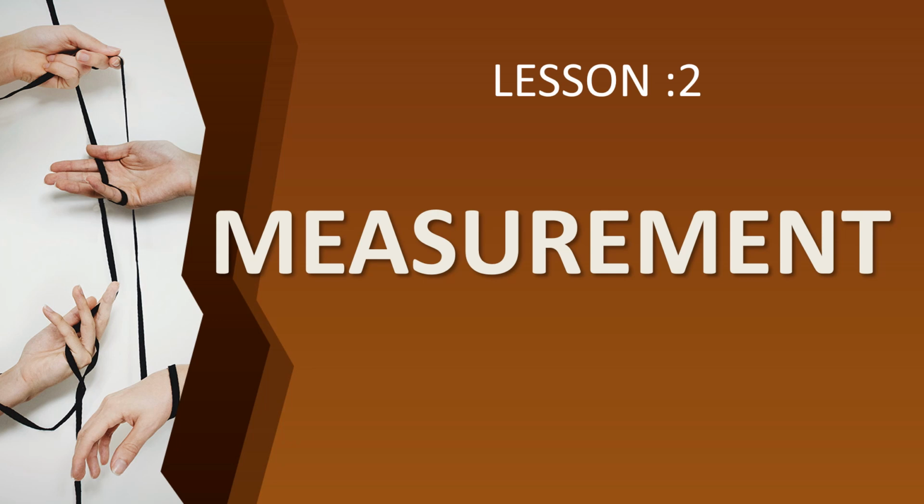And then we can find the time interval by using the stopwatch. Okay children, by using the stopwatch we can measure the time interval. So what does time interval mean? Time interval is the duration between two events. This question I had asked in the test. So time interval is defined as the duration between two events.